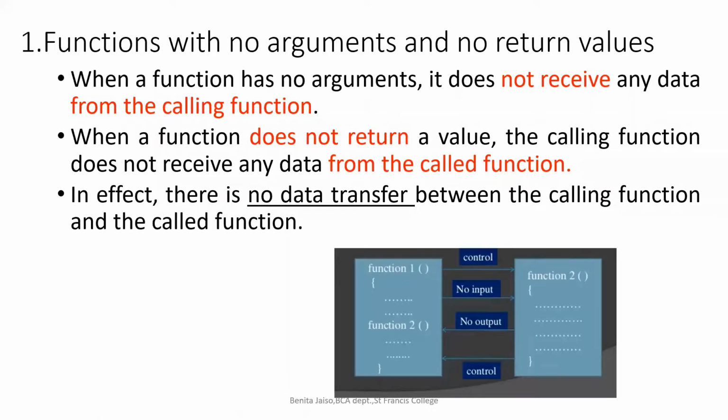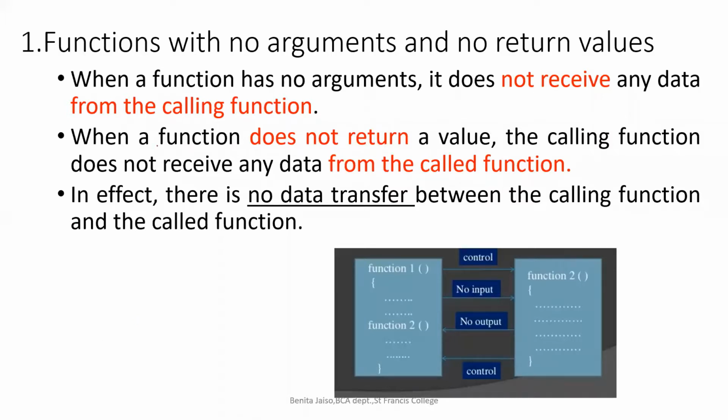From the first line, that heading only, you can understand that a function with no arguments and no return value means there are no arguments passed and no return value. I told you about the called function and the calling function, right? Arguments are the things which we send from the calling function. Return values are those which we return from the called function.